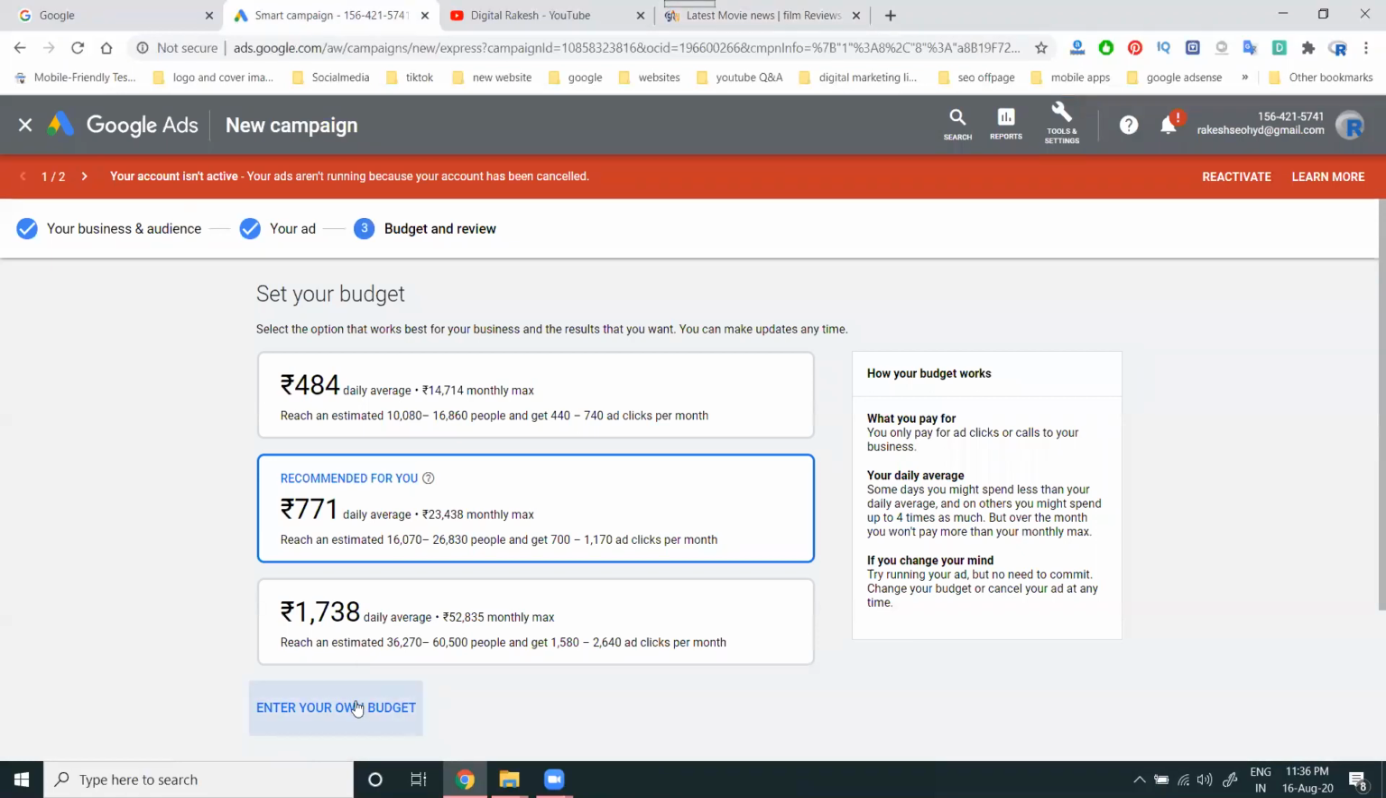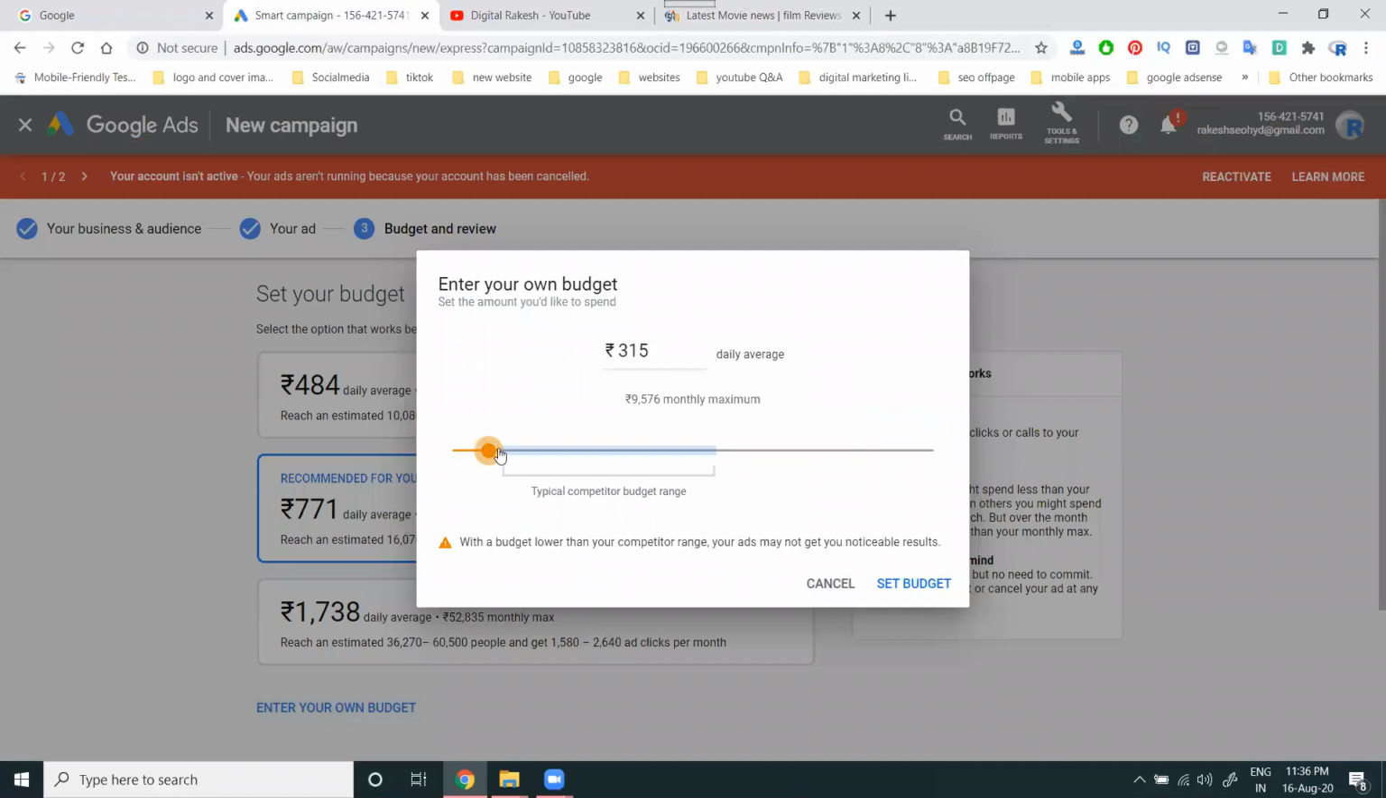Set your budget, that will be your option. 480 for daily average, 14,000 monthly budget; 770 for daily average, 23,000; 1738 daily average, 52,000. You can add your minimum budget. The minimum budget we can add is 450 onwards. Less than 450, don't add. The main budget up to 500 will be the best budget to select in this option.